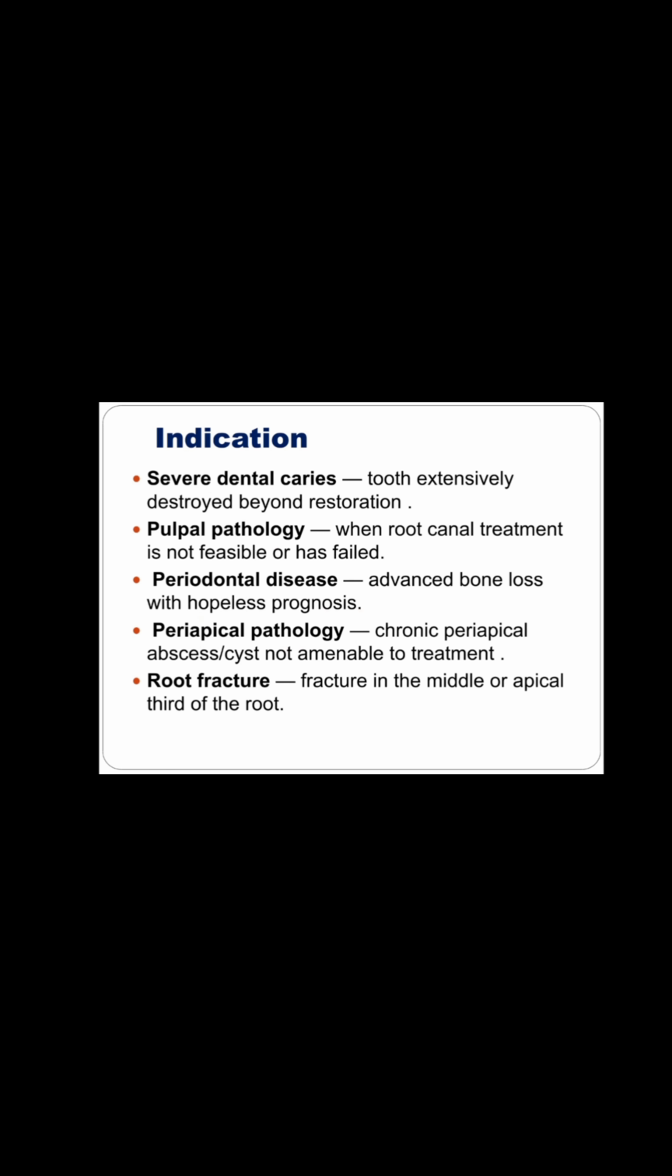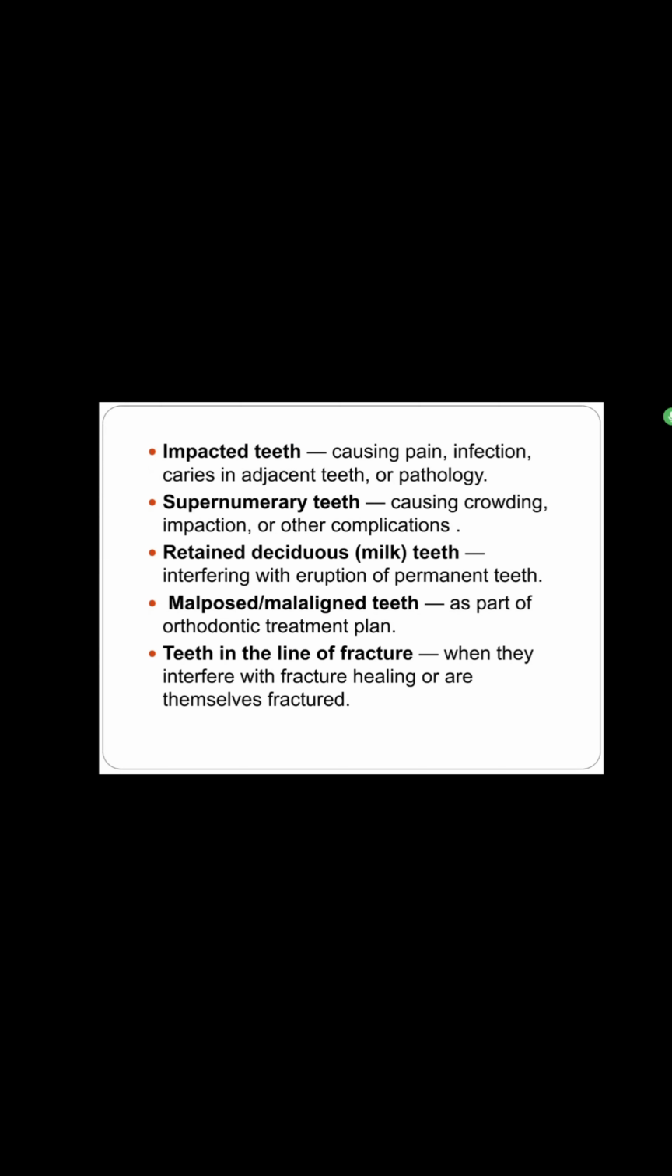Extraction of tooth is indicated when there is a severe dental caries and tooth extensively destroyed beyond restoration. Next, in case of pulp pathology. Next, in case of periodontal disease, when there is an advanced bone loss with hopeless prognosis. Next is periapical pathology. Next, root fracture, impacted teeth, supernumerary teeth that cause crowding, retained deciduous teeth that interfere with the eruption of the permanent teeth, malposed or malaligned teeth.